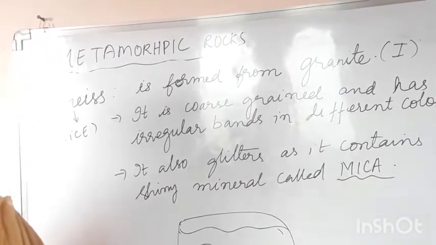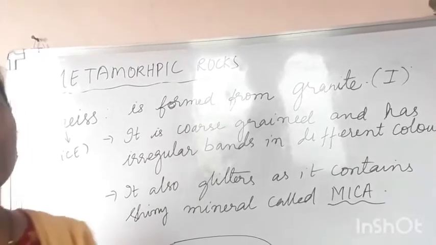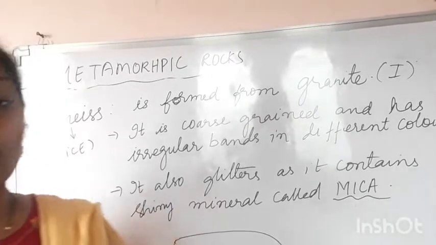It is glittering because it contains a mineral. It contains a mineral called as mica. M-I-C-A, mica. What is this mica?